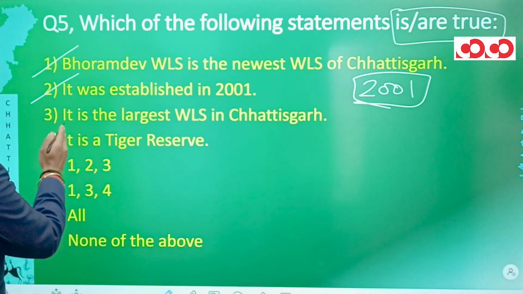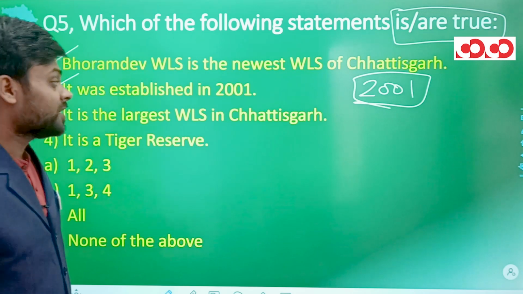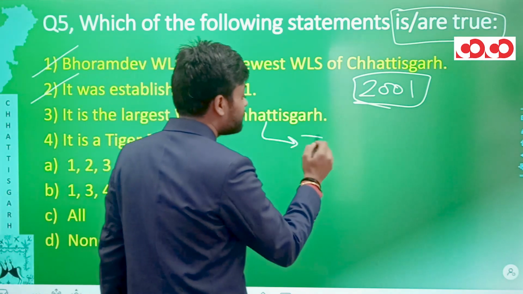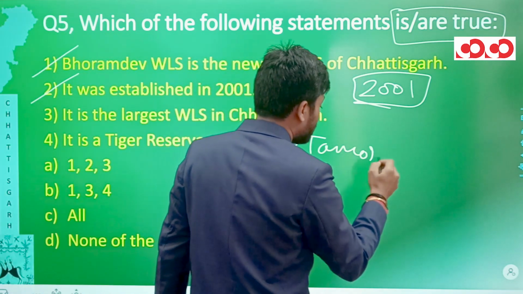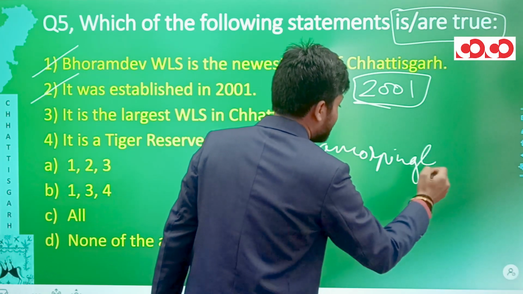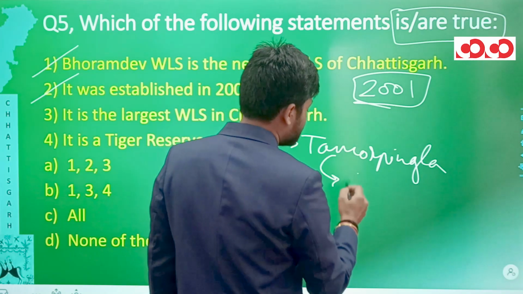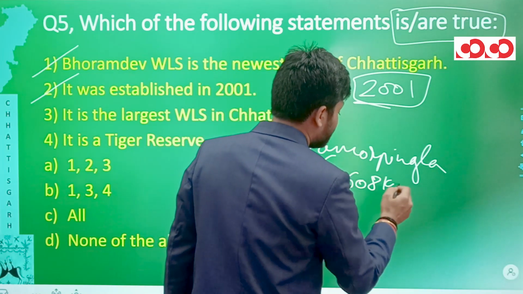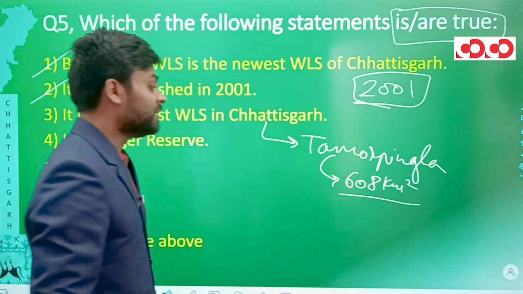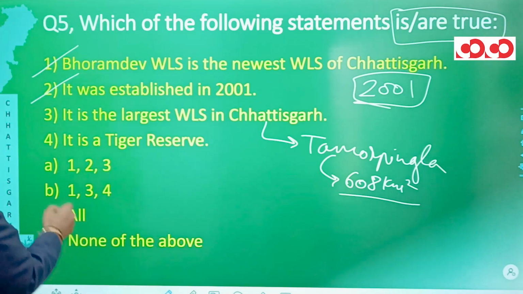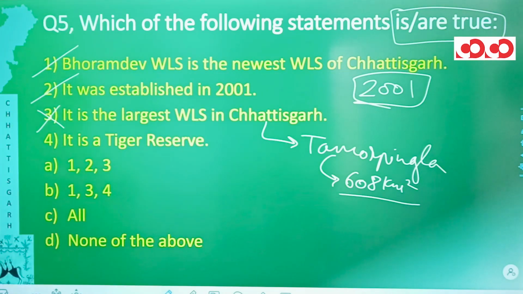Now statement 3 says it is the largest wildlife sanctuary of Chhattisgarh. Is it correct? No, it is not correct, because Tamor Pingla Wildlife Sanctuary in the Surajpur district of Chhattisgarh happens to be the largest wildlife sanctuary of Chhattisgarh with 608 square kilometers of area. So this statement number 3 would be incorrect.